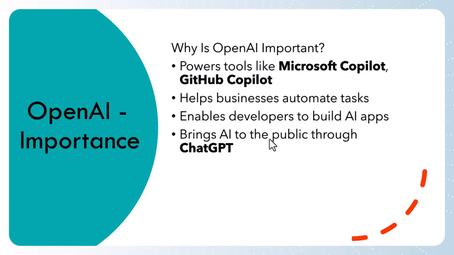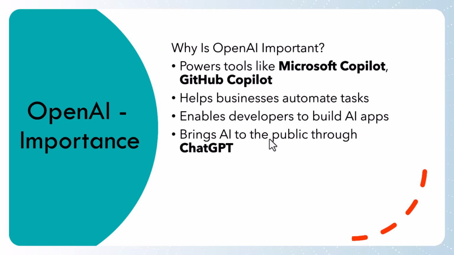So why is OpenAI important? It powers tools like Microsoft Copilot. One of the major software companies, Microsoft, also uses OpenAI. All the products Microsoft has are already integrated with OpenAI. For example, Microsoft 365 is integrated with OpenAI models. Microsoft Copilot is also integrated with the OpenAI model, that is GPT-4.